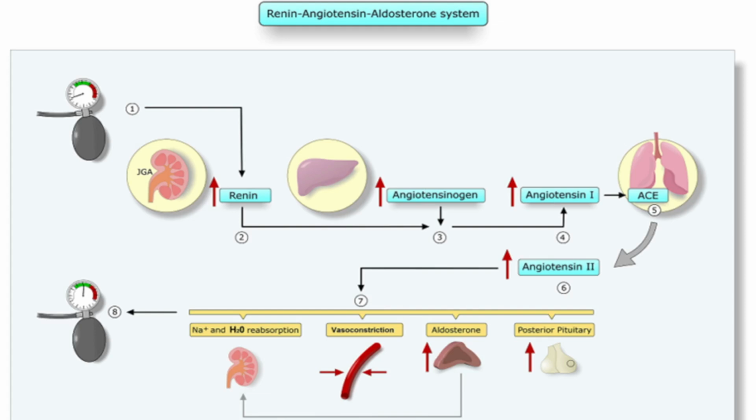Now we have angiotensin 1 in the circulation. Understood? This angiotensin 1 is subsequently converted into angiotensin 2. By whom? It is converted by the angiotensin converting enzyme, otherwise known as ACE. And from where is this angiotensin converting enzyme coming?